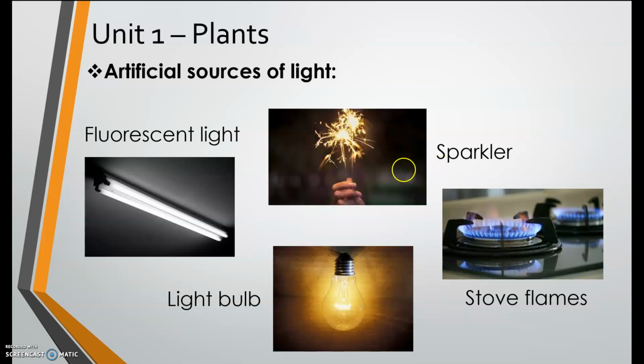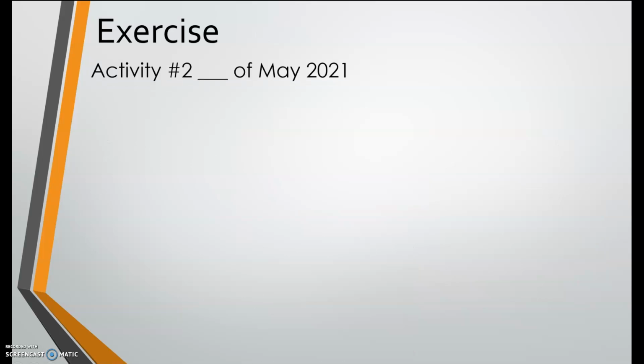Very good. So all of you know this, I know, because we used to light this when we have occasions. If we light it, it produces light. So all of these things mentioned are artificial sources of light, but there's more. It's just an example.